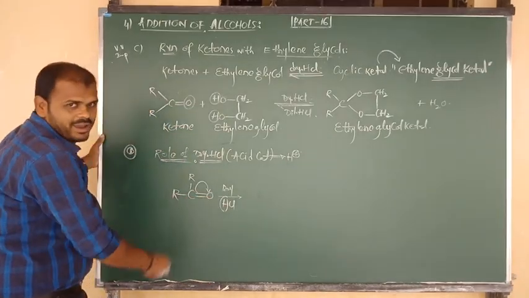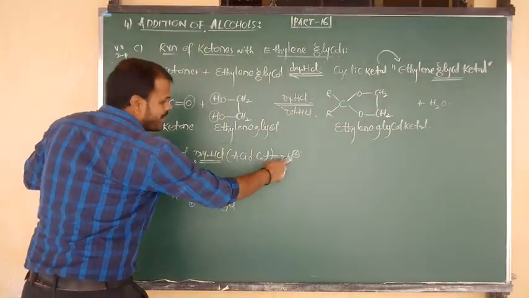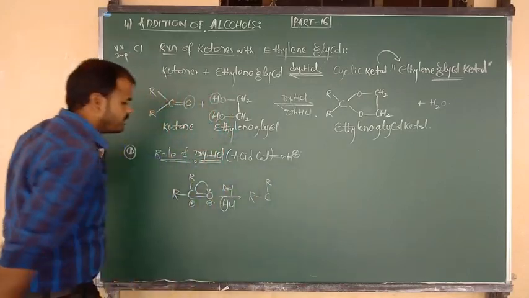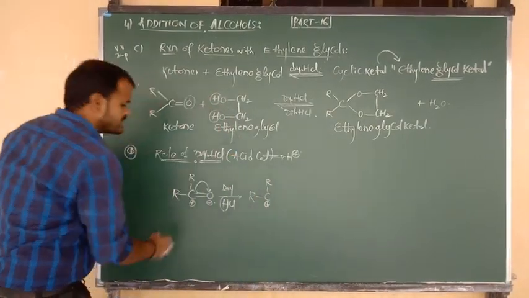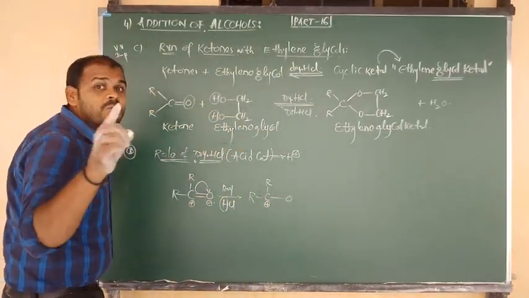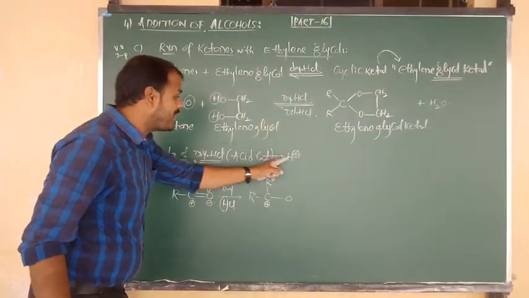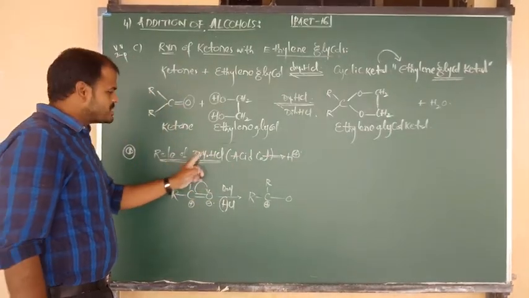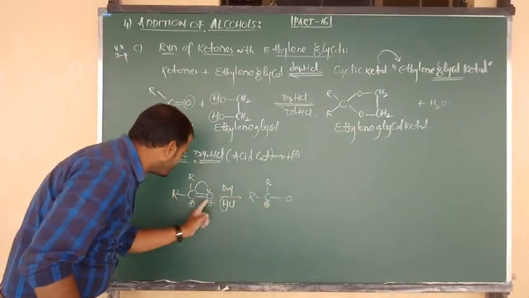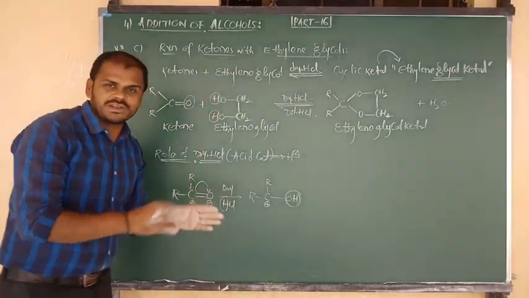So H plus attacks O minus. Now the central C carries a positive charge, O carries a negative charge. O minus is attacked by H plus, which is given by the dry HCl. So now we write R bonded to C, another R, and C carries the positive charge, the double bond becomes a single bond, and O is attacked by H plus, meaning protonation of oxygen takes place. That proton is given by dry HCl, that is the role. For the purpose of protonation of oxygen, H plus is given to the oxygen. So protonation of oxygen is over.